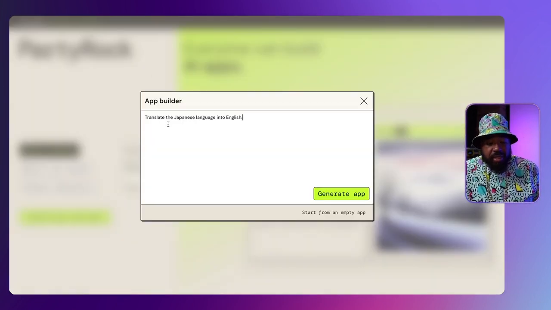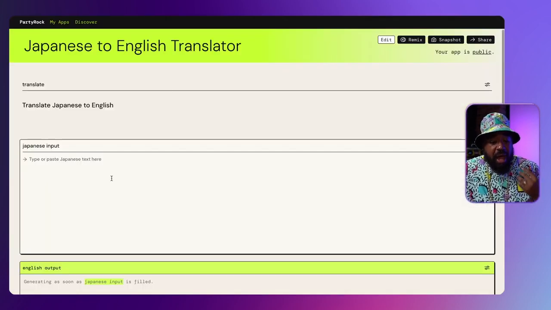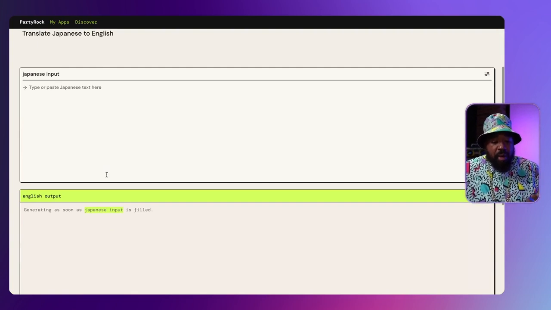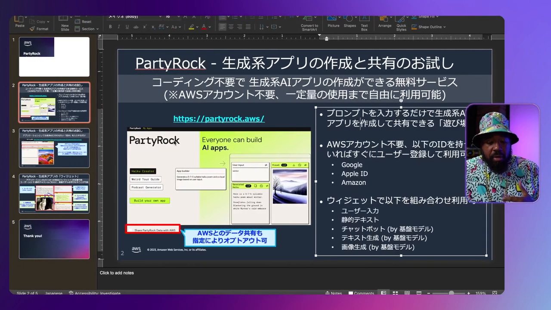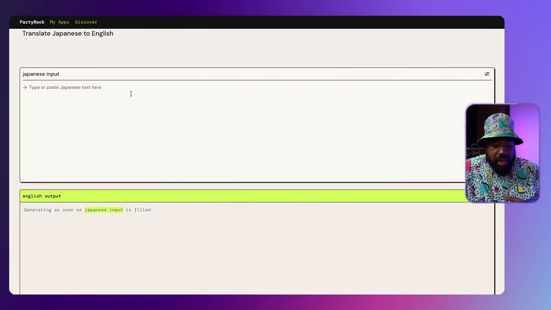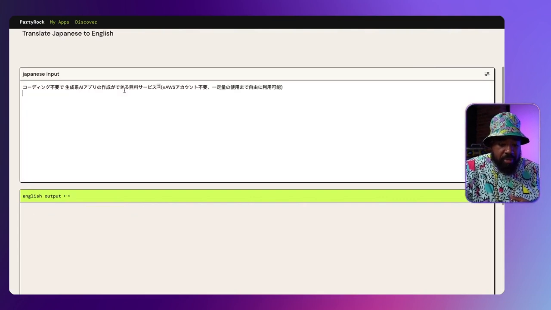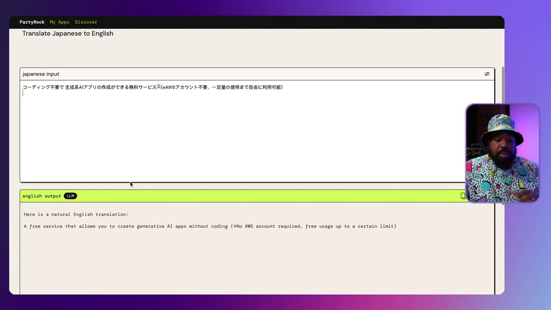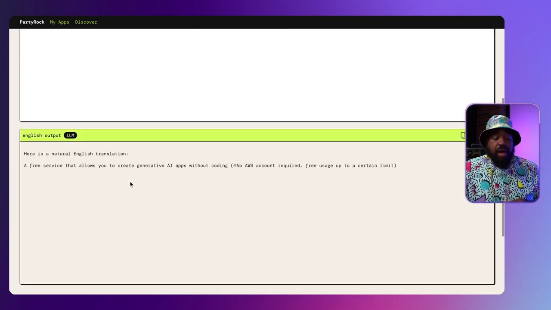The prompt says translate the Japanese language into English. Once I did that, I have a user input that is passed to a prompt that's sent to a large language model. In this instance, we're using the Anthropic Claude model. Now, if we come back to our slides, I copied the text from the slides, I enter in my user input, and then from there, that user input is sent as a prompt to our large language model, and our text is now translated from Japanese to English.